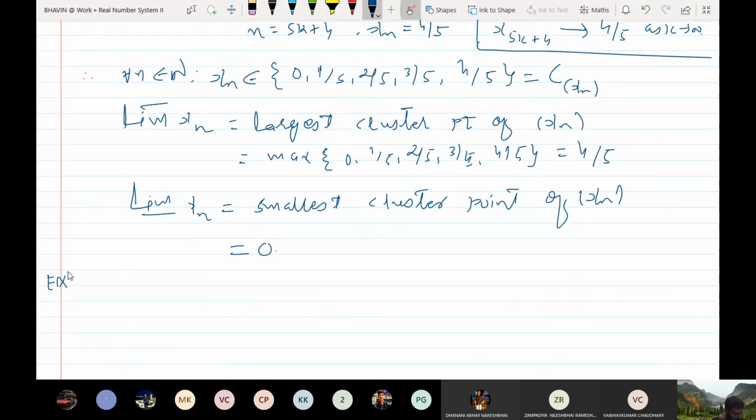By the way, what is Weierstrass completeness principle? Every monotonically increasing bounded above sequence is convergent. Let me take that type of example.